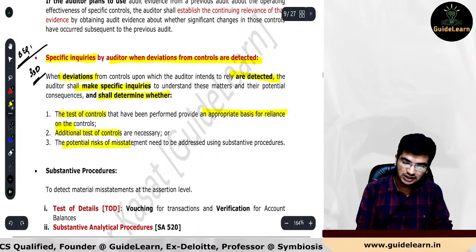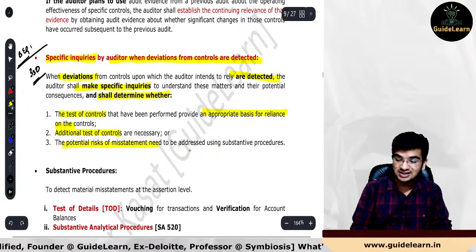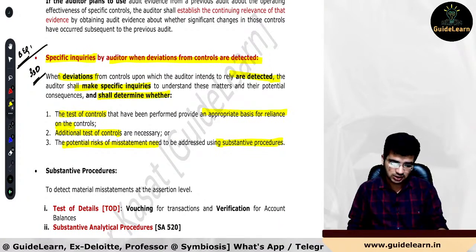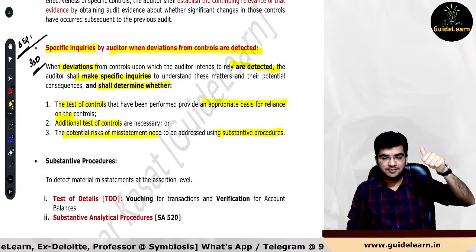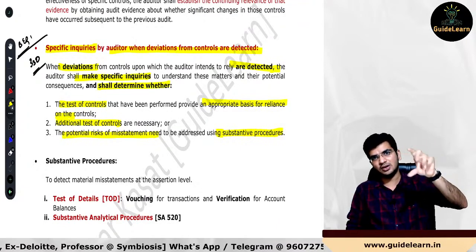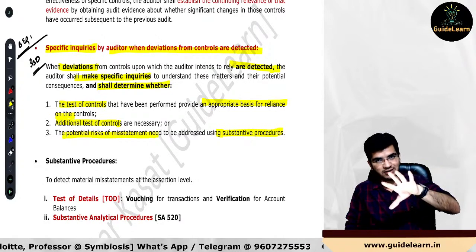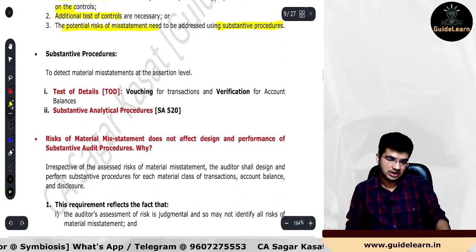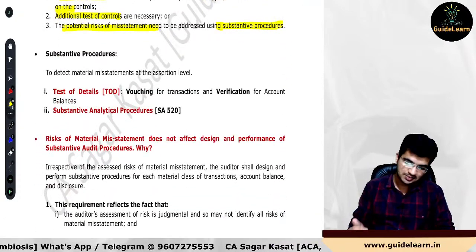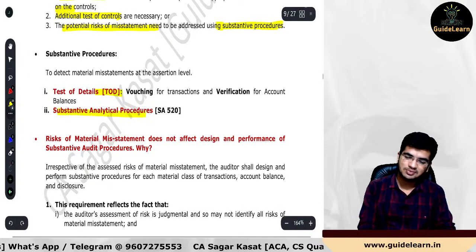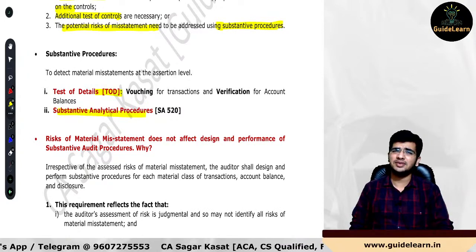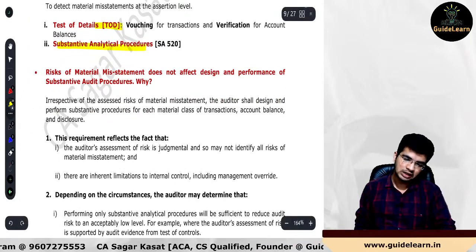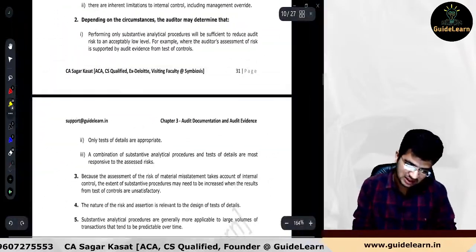And the third thing: what are the potential risks of material misstatement that need to be addressed while performing substantive procedures, so whether to increase the extent of substantive testing or not. So these are the 3 things: TOC, whether it provides an appropriate basis for reliance on controls; additional TOC required or not; and the potential risk of misstatement that needs to be addressed using substantive testing. In substantive, we have covered that TOD would be there and substantive analytical procedures. TOD is nothing but VAC of AD, validity, accuracy, completeness, which is nothing but your vouching and verification. Okay, so I hope you guys are absolutely clear.